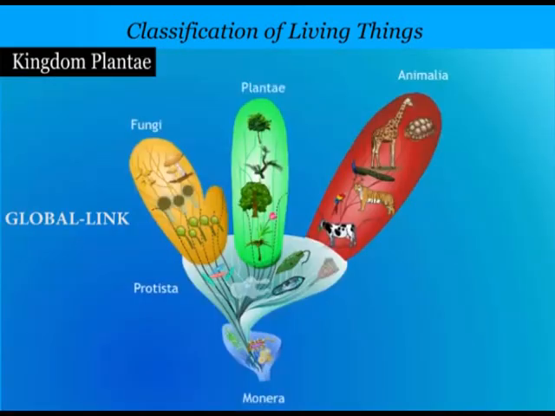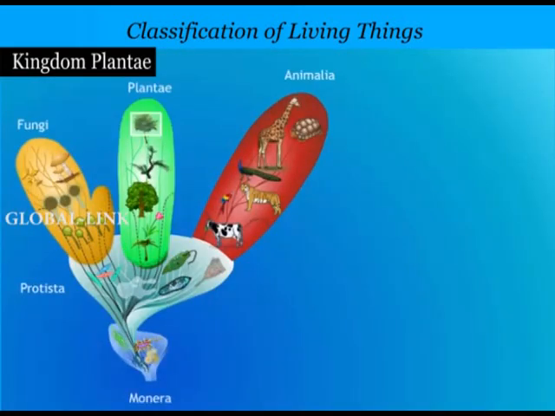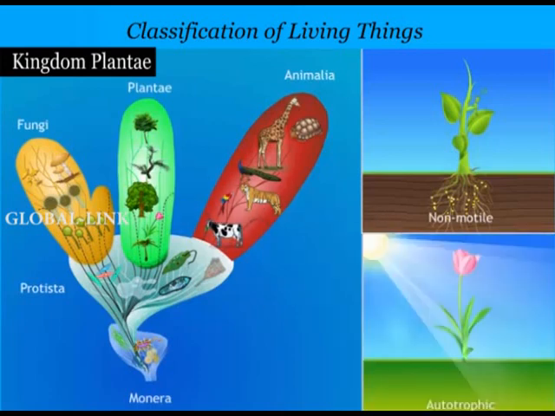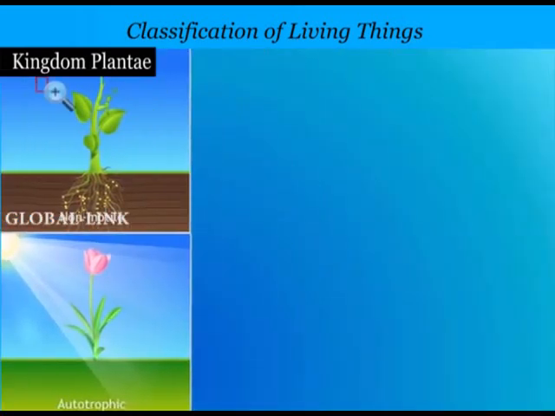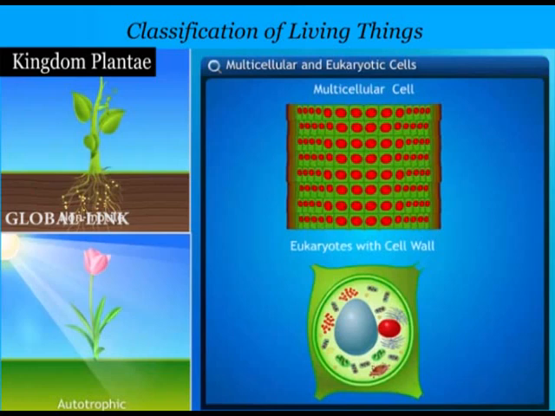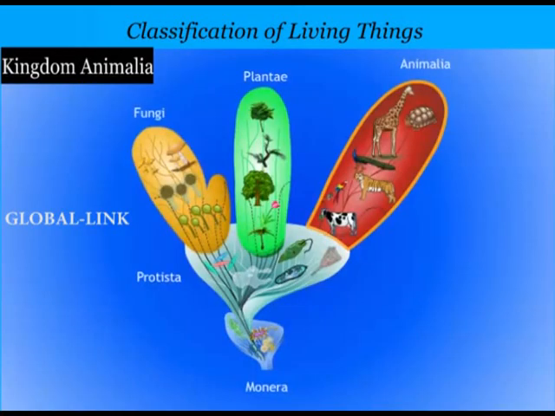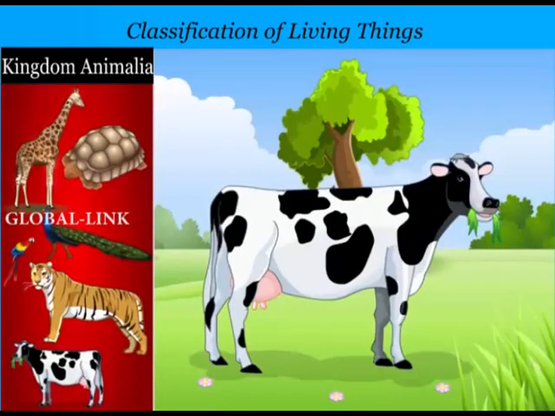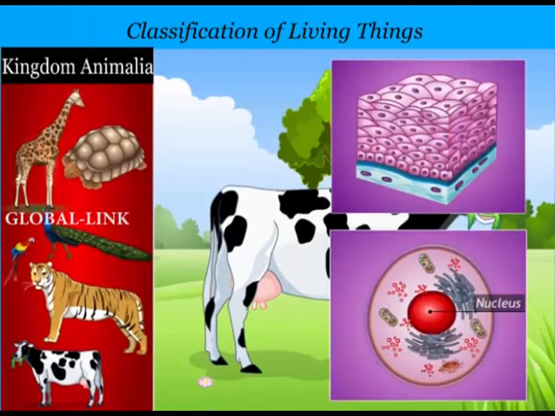The kingdom Plantae include all plants that are non-mobile and are autotrophic. They are multicellular and eukaryotic with cell walls made of cellulose. Kingdom Animalia is the largest and most advanced kingdom in terms of diversity and complexity of organisms. It includes all motile and heterotrophic animals. They are multicellular and eukaryotic without cell walls.